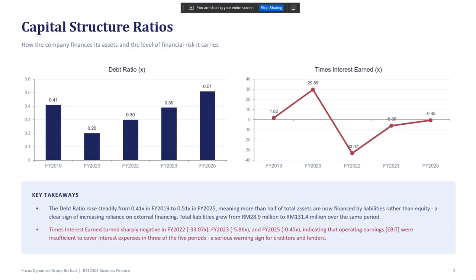Look at the times interest earned ratio. It was positive in 2019 and peaked at 29.89 in 2020. However, it became negative in 2022, 2023, and 2025. This shows that the company's operating profits were not enough to cover its interest expenses during those years. Overall, these results suggest that the company is becoming more dependent on debt, while its ability to meet interest payments has weakened, which is a concern for both creditors and investors.